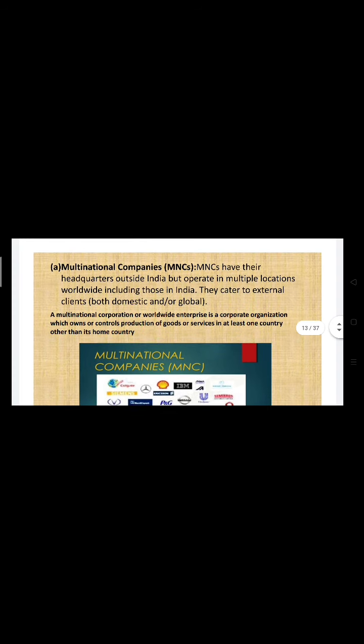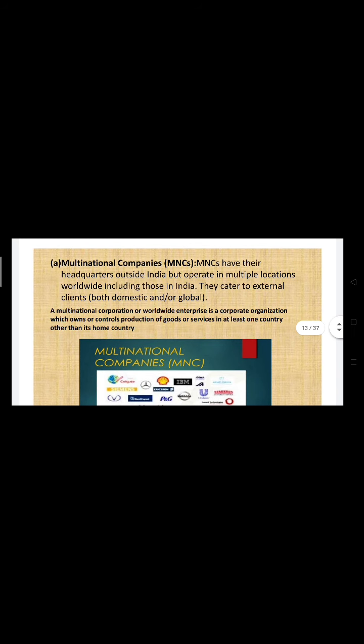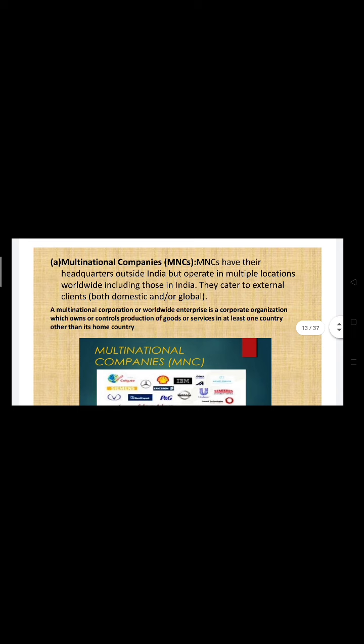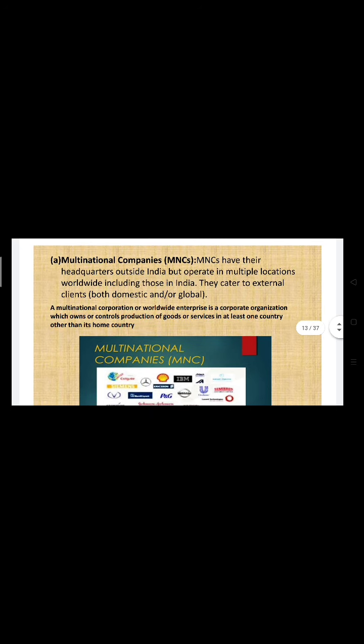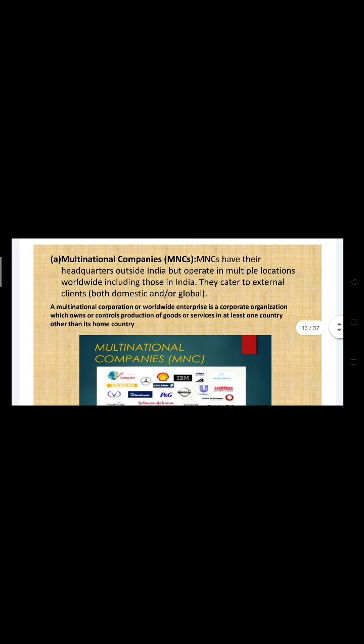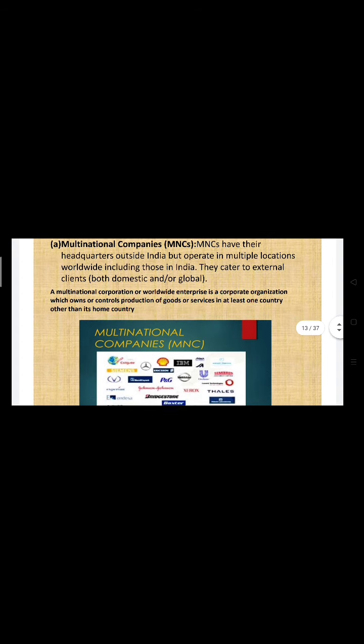So based on this, the first company type is the MNC, that is, multinational company. These companies are having their headquarters outside India, right? It means that the headquarters is somewhere else, like in America, and they have their branches, their operations, their offices in India and in different countries, right? So these are the MNCs. It means multinational companies.